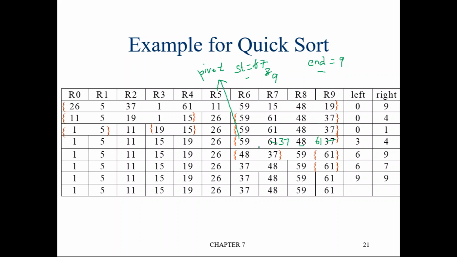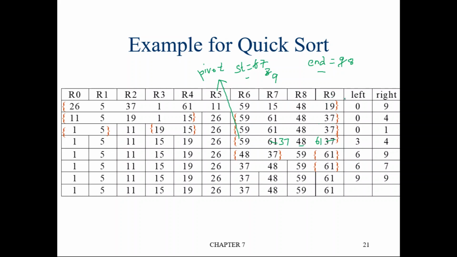Yes, it is greater than the pivot element, which is 59. So decrement end. So end becomes 8. Now again, is the element at end location, that is 8th location, greater than pivot element? The element at 8th location is 48. Pivot element is 59. No, it's not greater than, so it will stop.